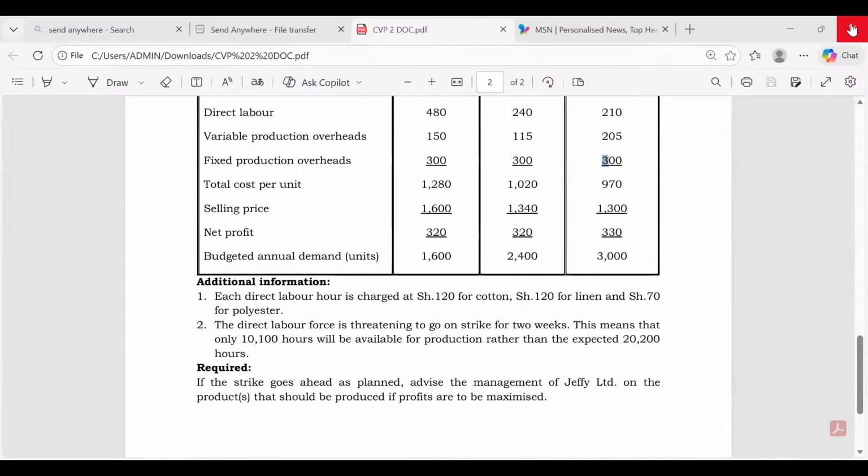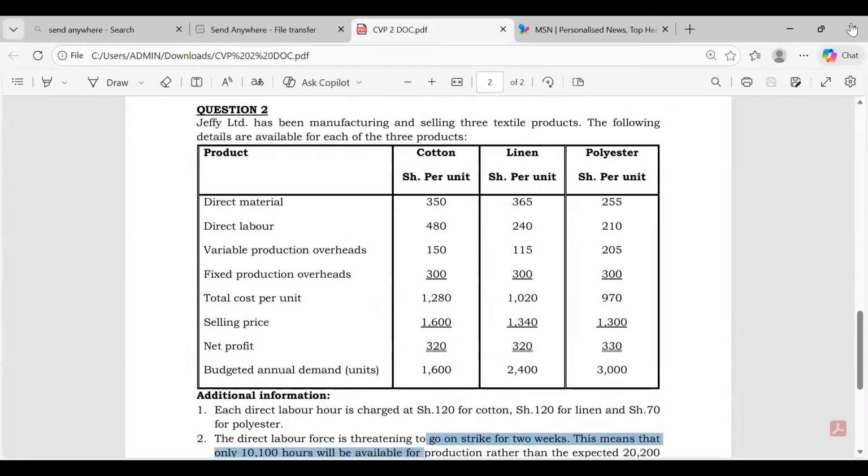When it comes to variable cost, what is variable cost? You see, variable cost is not the same as variable production overhead. That's why this gentleman is confused here. He's saying that variable cost should be 150. No. Variable cost is any direct expenditure. Are you able to see direct expenses here? Yeah. I can see direct material, 350. I can see direct labor of 480. So remember, we have three components of variable cost: direct material plus direct labor plus VPO, variable production overhead.